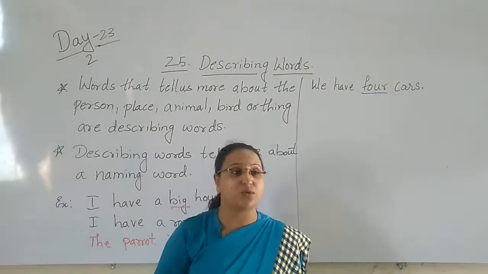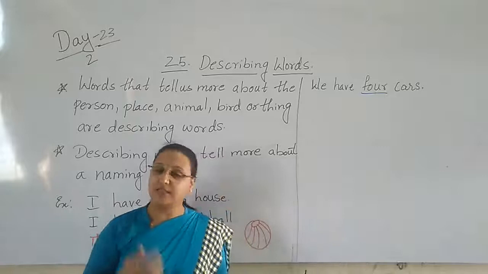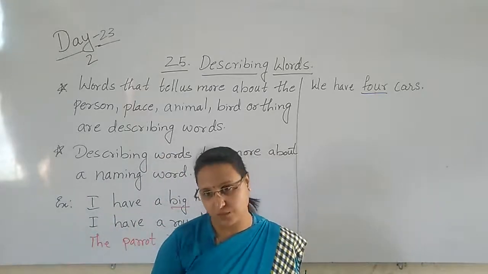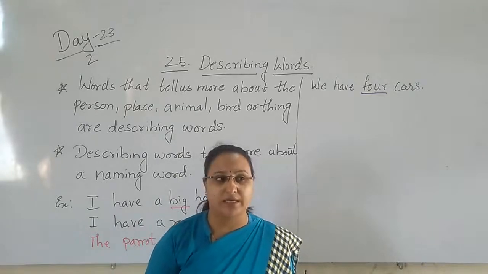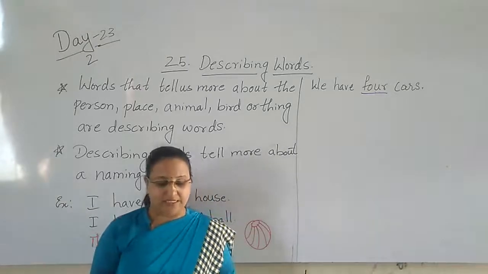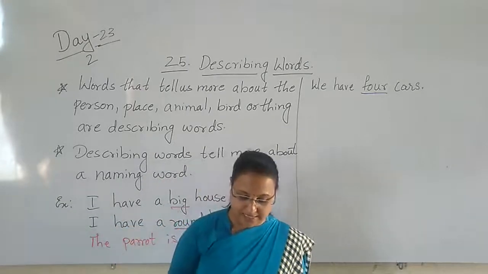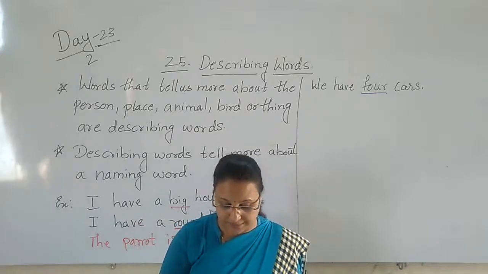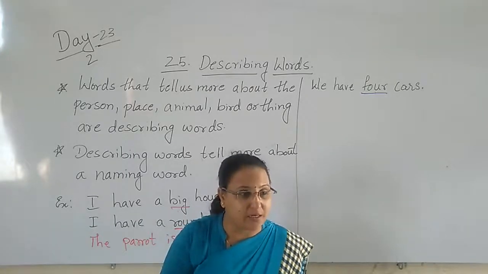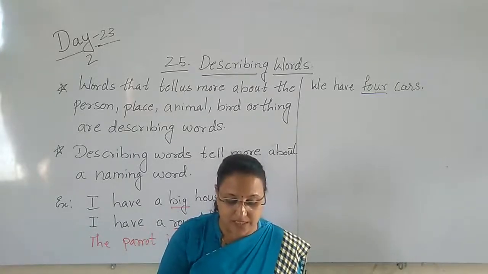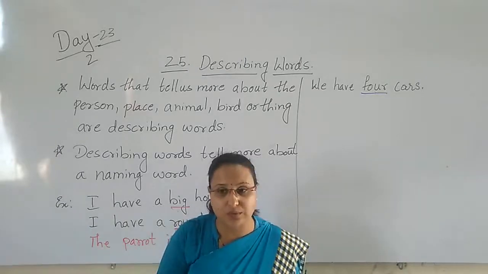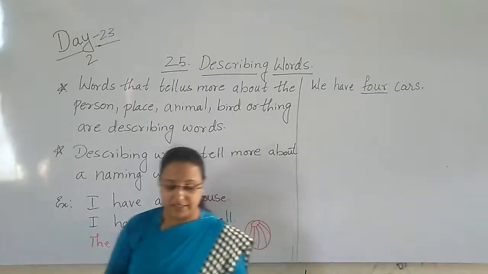So that taste also, sour, sweet, bitter, these words also come into the describing words. So here we can say words that tell us more about a person, place, animal, thing or bird are called describing words. Describing words tell us more about a naming word also. They tell us more about the naming word.